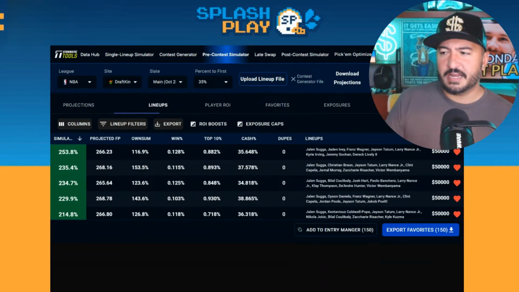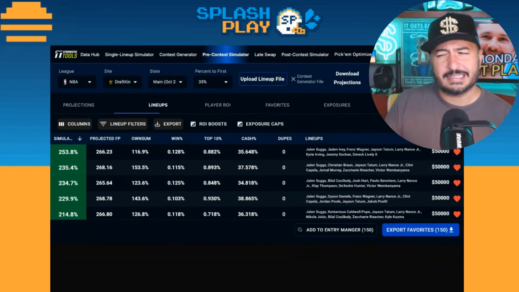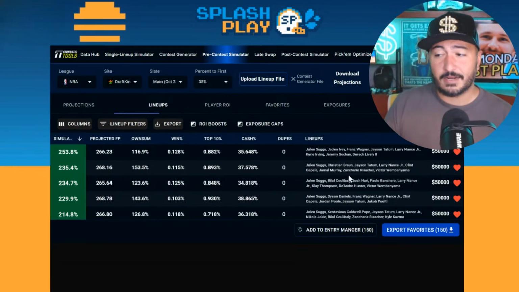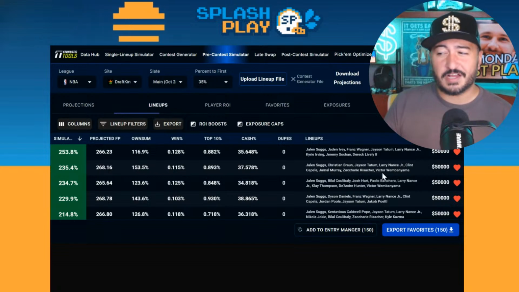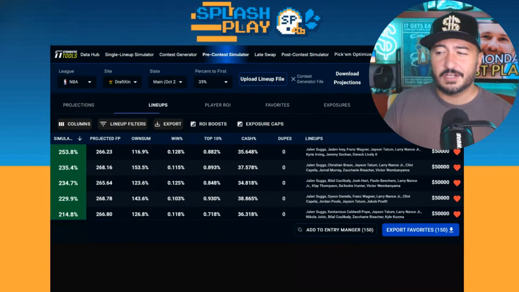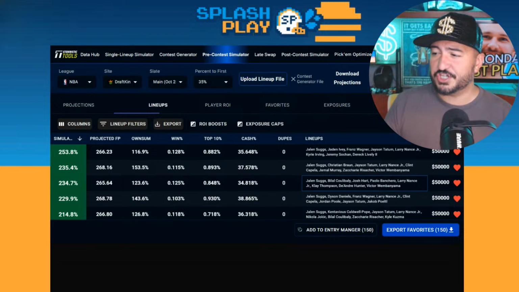Number 2 ROI lineup is Jalen Suggs, Christian Braun, Jayson Tatum, Larry Nance, Clint Capela. So you are getting both centers in here, for Steven asking earlier. I think that's a tough play, but I guess the prices are low enough that they can make it according to a sim. Jamal Murray, Reaves, and Wembanyama here. Jalen Suggs, Bilal Coulibaly, Josh Hart, Paolo Banchero, Larry Nance Jr., Klay Thompson, DeAndre Hunter, again, a key player to watch out for the questionable status.